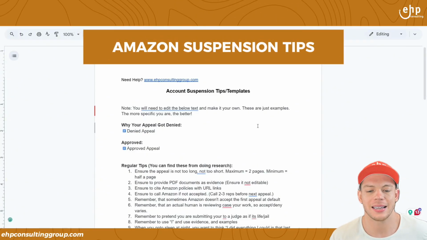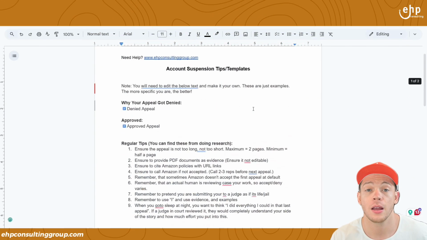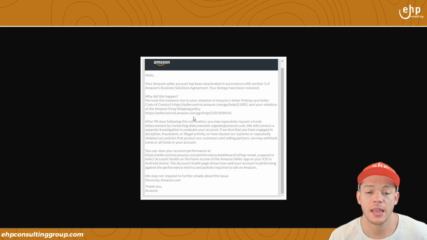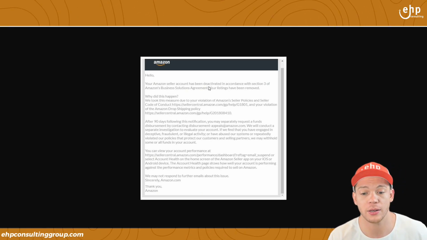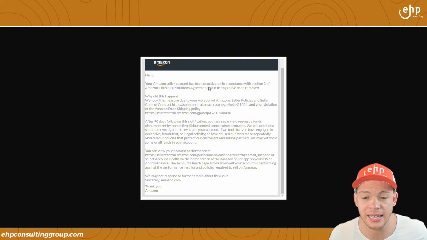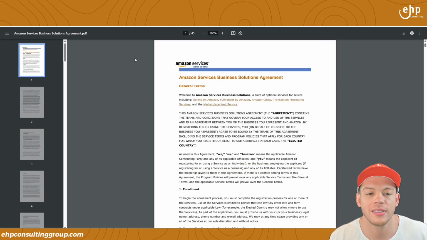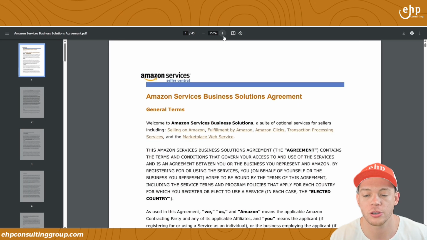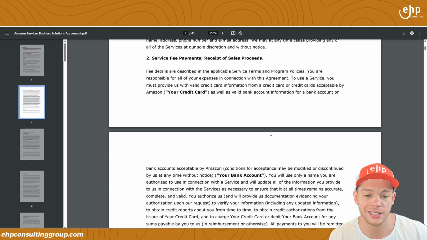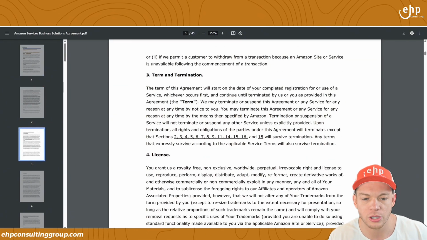Okay, so I've got these account suspension tips and templates for you so you can get reinstated. But before we go over that, if you got this notification that says your Amazon Seller Central account has been deactivated, or even permanently deactivated, in accordance with Section 3, you need to understand what the heck Section 3 is. I've got the actual policy right here, because you want to understand why you're getting suspended. So let's go to Section 3, and here's Section 3.